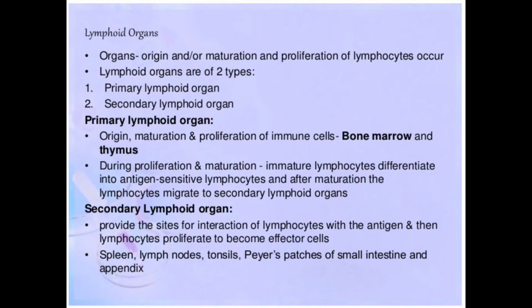All these things are known as secondary lymphoid organs. Primary lymphoid organ बाट अब secondary lymphoid organ मा lymphocyte migrate भयो. Okay, now this secondary lymphoid organ, there are different types of secondary lymphoid organs. यो secondary lymphoid organs ले चाहिँ के गर्छ, will provide the site for interactions of lymphocyte with antigen. अब secondary lymphoid organ मा मात्रै जुन चाहिँ म्याच्योर भएको लिम्फोसाइट छ, that lymphocyte will interact with the antigen. Okay.